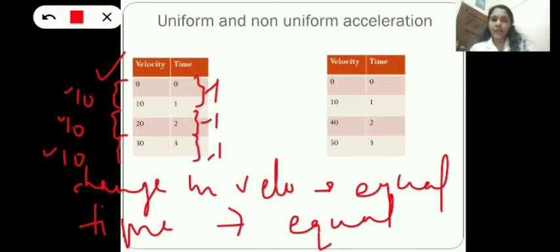There will be an acceleration, and that acceleration is acceleration due to gravity, because gravity is responsible for that acceleration. And that acceleration due to gravity is constant. So dropping a ball or dropping a pebble into water are examples of uniform acceleration.